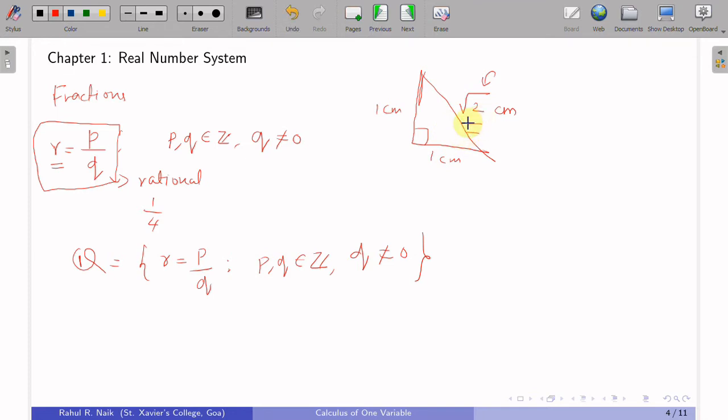In fact, we are going to prove that this root 2 is an irrational number. So it's basically a complement of this set. Any number which cannot be put in this form is called an irrational number, and it is denoted by Q complement, or it's also the same as the whole R but not Q. So it's a complement of this Q.